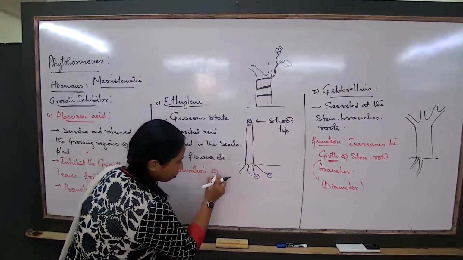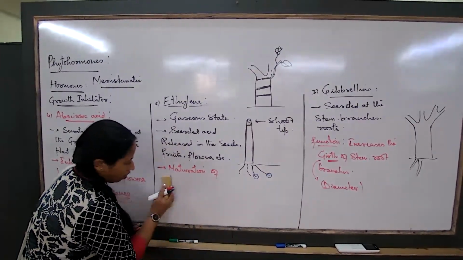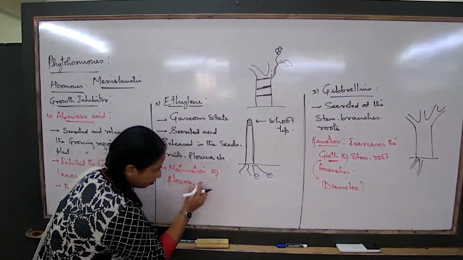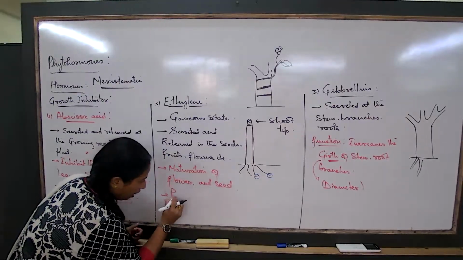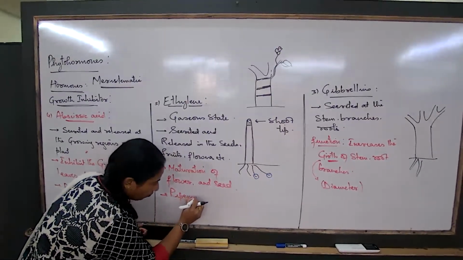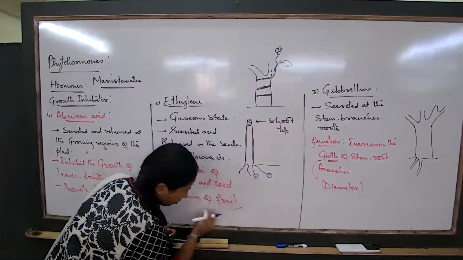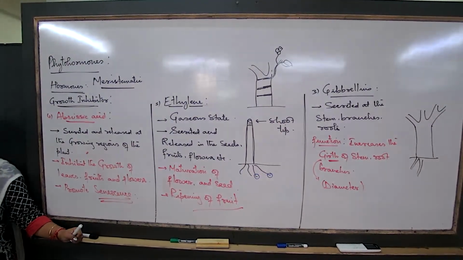Its function is maturation of the flower and the seed, and ripening of the fruit. Ripening of the fruit is a major function of ethylene that we understand.